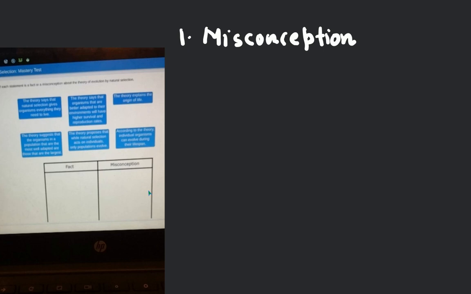And the third misconception is that the theory suggests that the organisms in a population that are the most well adapted are those that are the largest. Okay, so these are the facts and misconceptions. Now you can rearrange them and then show me.